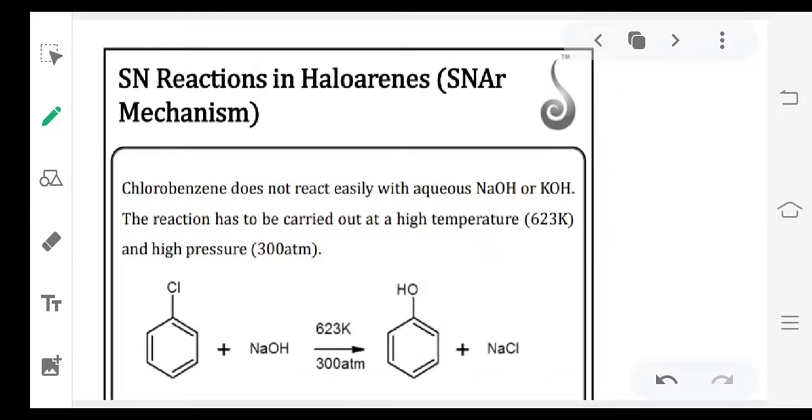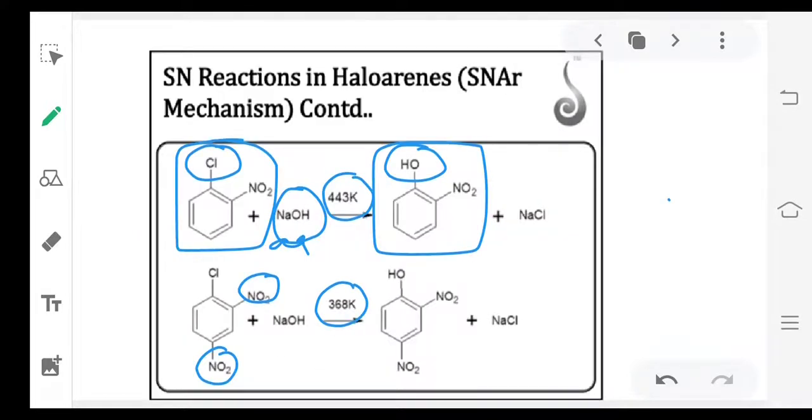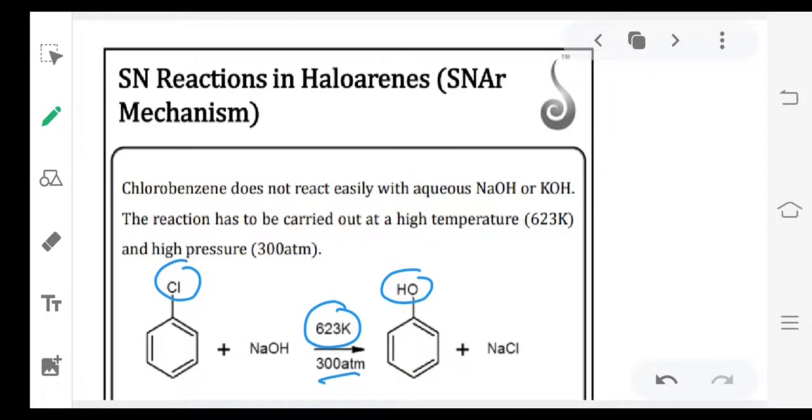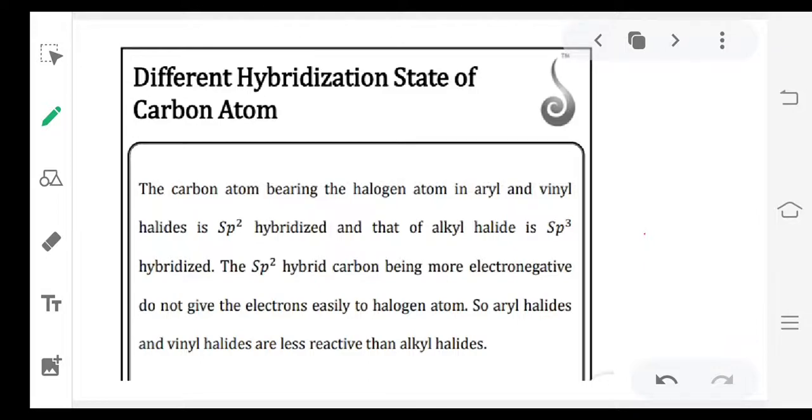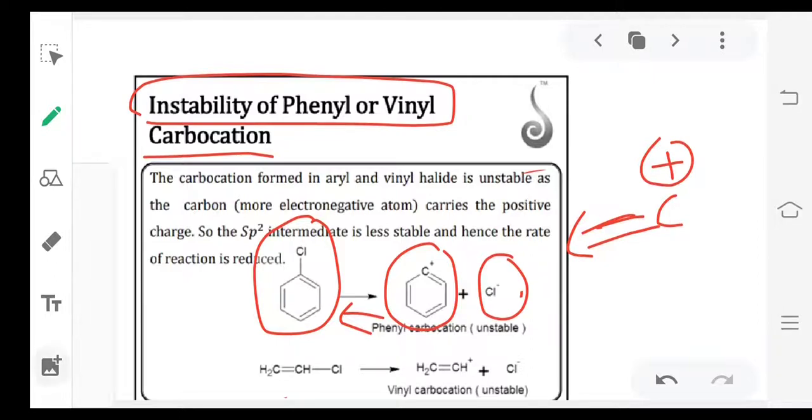When there is no group, how much temperature? 623 Kelvin temperature and 300 atmosphere pressure for substitution of OH in place of Cl. So why can we reduce the temperature when NO2 groups are substituted at ortho and para positions? What is the reason? The reason is these NO2 groups can stabilize the intermediate formed during the reaction. Which intermediate will form, and how they stabilize it, we will see now.